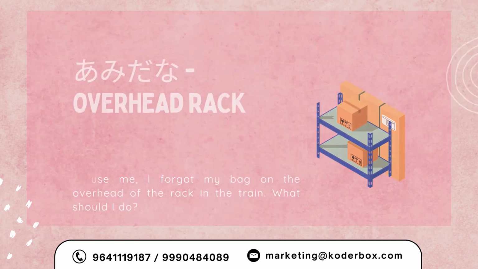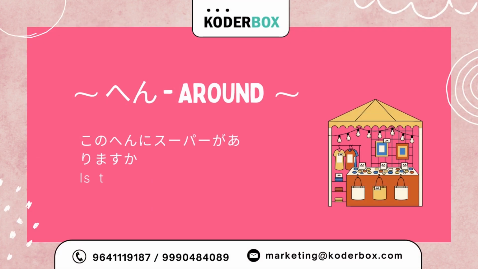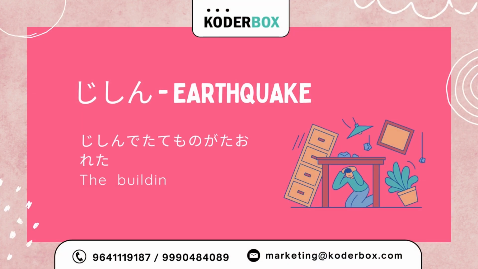What should I do? Third, hen, around. Kono hen ni supa ga arimasu ka? Is there a supermarket around here? Fourth, jishin, earthquake. Jishin de tatemono ga taoreta. The building collapsed because of the earthquake.